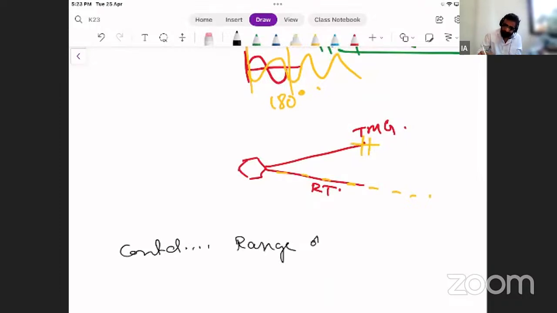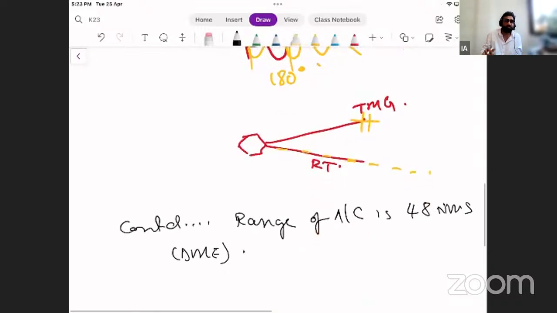Range of aircraft is 48 nautical miles. Here you can say DME, it could be a DME reading.